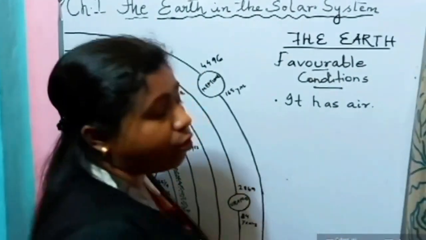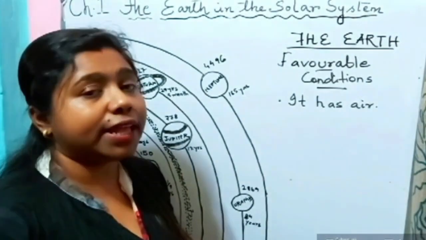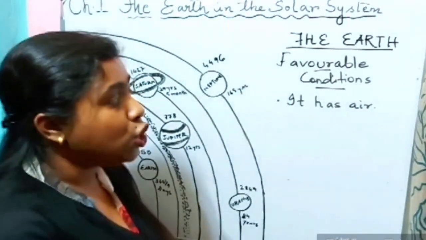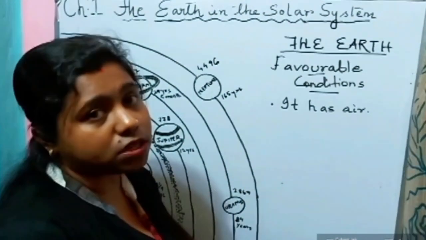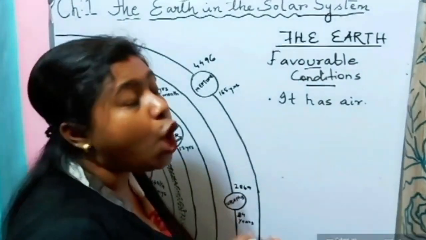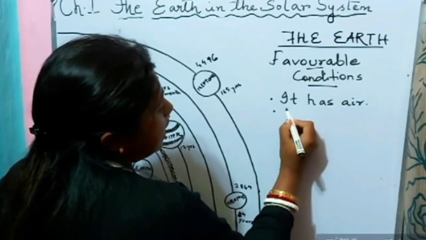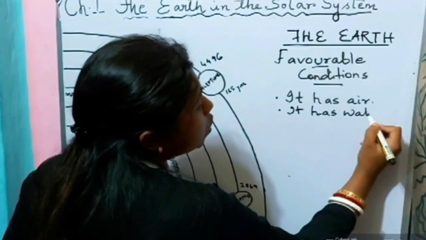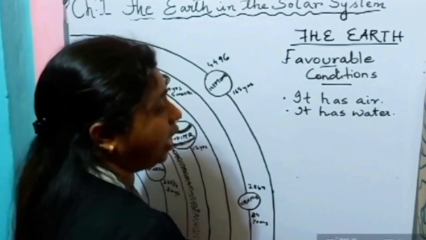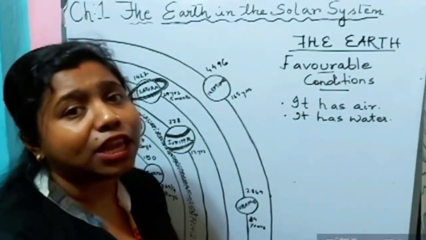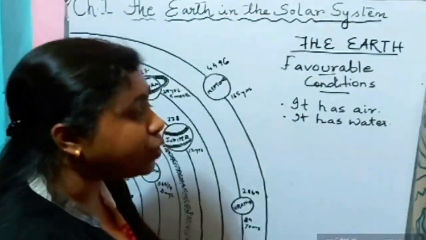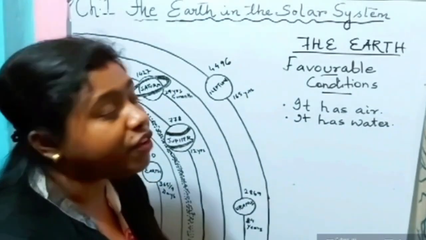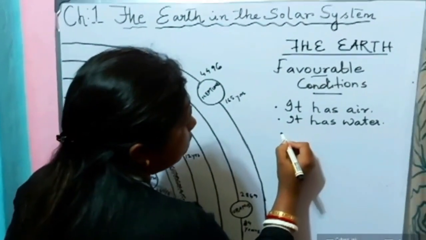If there will be no air, from where we will get oxygen, and from where the plants will get carbon dioxide. So it has air, which is very important for the existence and survival of human beings. It has water, the most important part of a human being. Without water, we cannot live. So it has water, which actually helps in the sustenance of human beings.